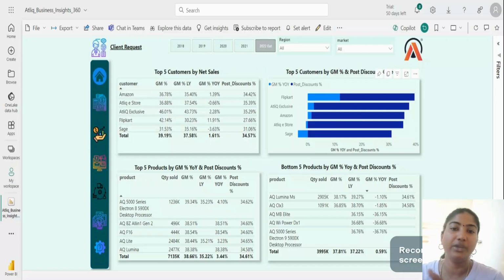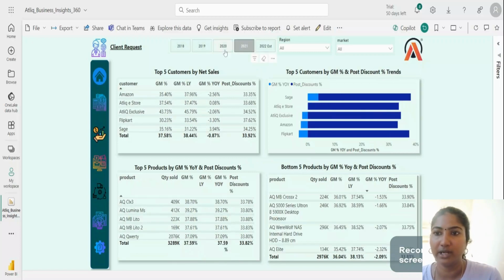So Flipkart is giving more gross margin percentage, but their post discount is around 27%, which is less than 30. Okay, but for the remaining customers, the post discount that we are giving is more than 30%, around 34-35%. So we need to reduce the post discount percentage so that our gross margin percentage will increase. And for the remaining years we can also see different products for different years.